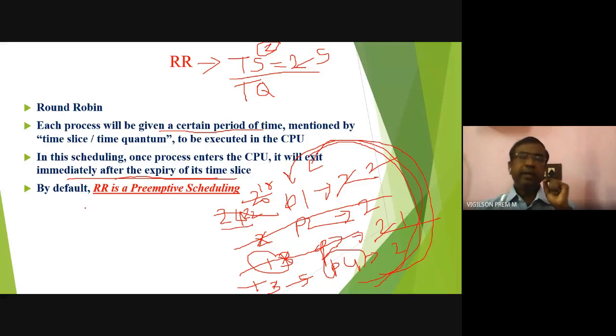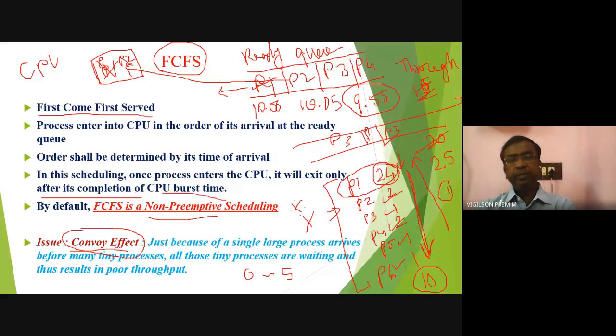See here, by default, RR or round robin is a preemptive scheduling, correct? The FCFS by default is a non-preemptive scheduling. Once it enters the CPU, it will come out only after its completion.